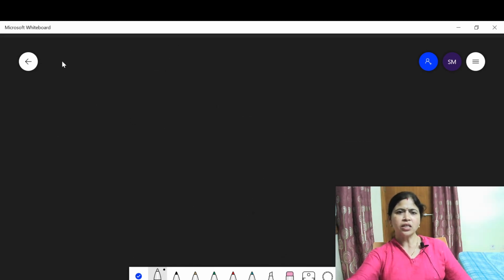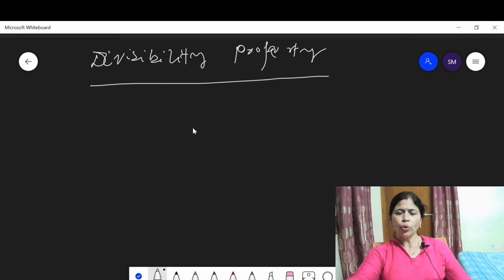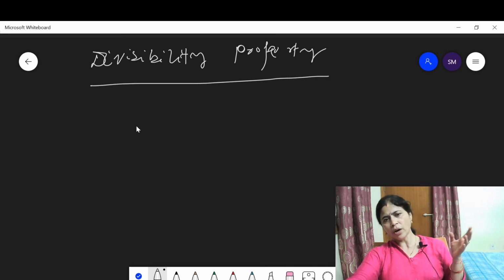Now let us discuss the divisibility property of 4. The divisibility property of 4 says that if the last two digits of the number are divisible by 4, or the last two digits are 0, then the number is divisible by 4.